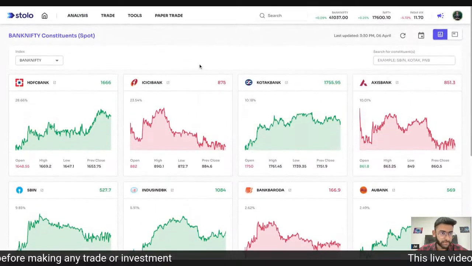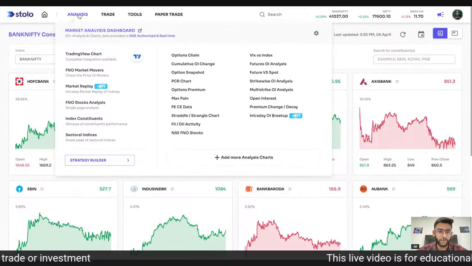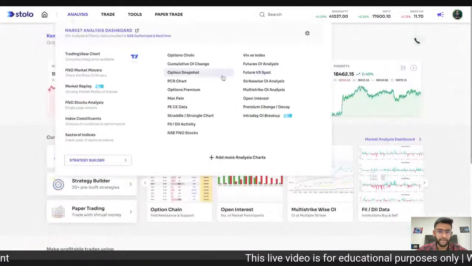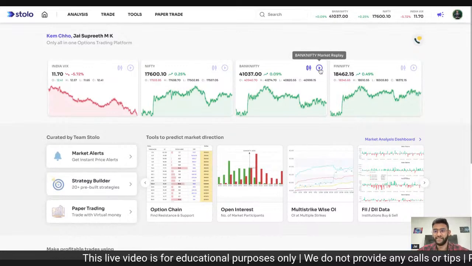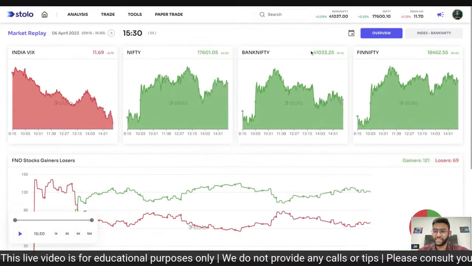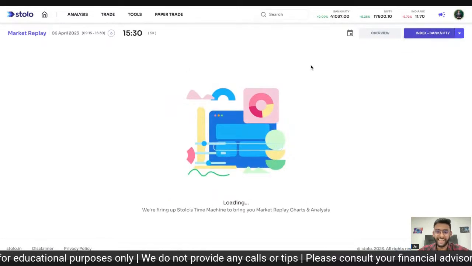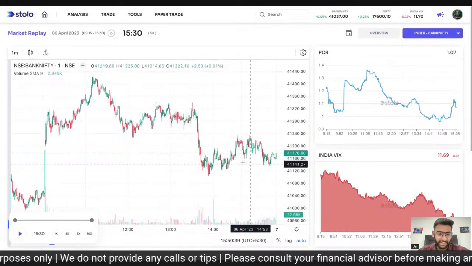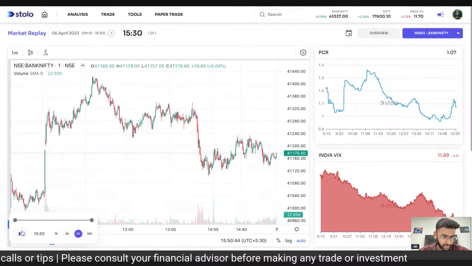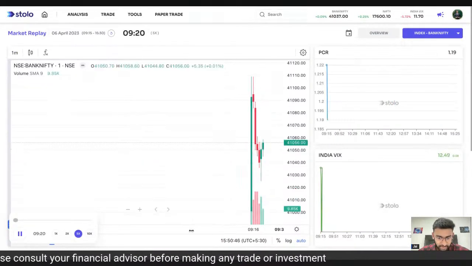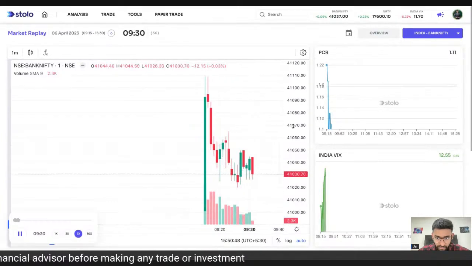So we shall quickly look at the market replay of today on Bank Nifty. Around 9:50, 10 is when the news came out, so we shall see how the impact had taken place directly, right? Let me just raise that to 5x.